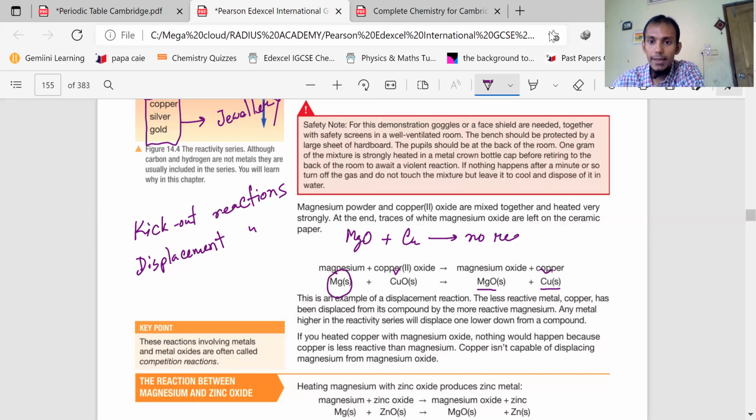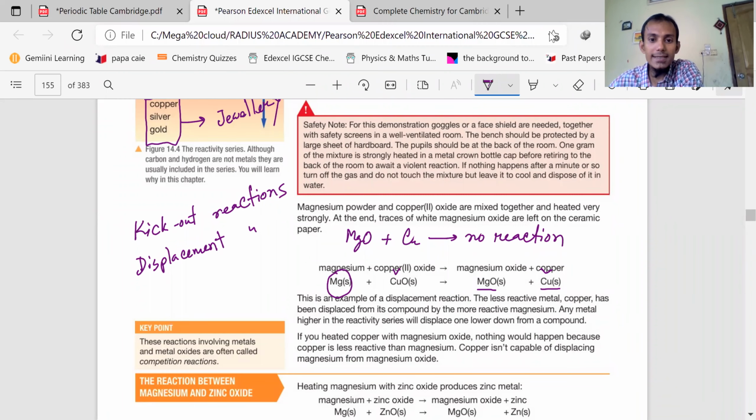So if in the question paper they say something like this, a metal is given which is more reactive, and another metal's compound is given which is less reactive, then can you visualize the no reaction? Visualize the no reaction.